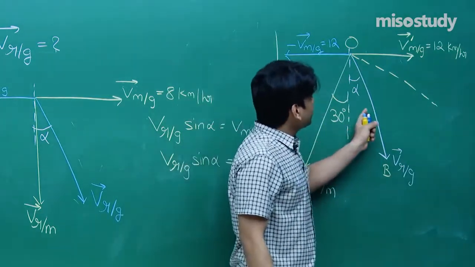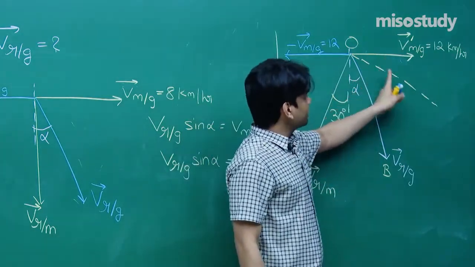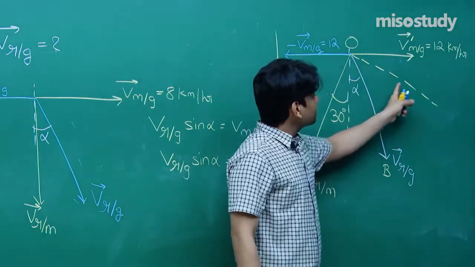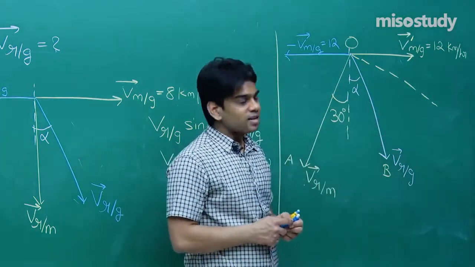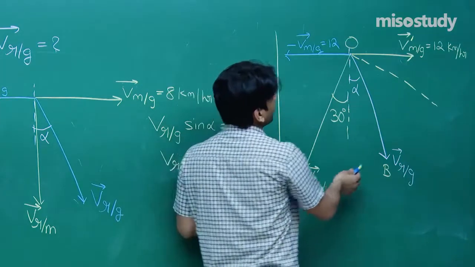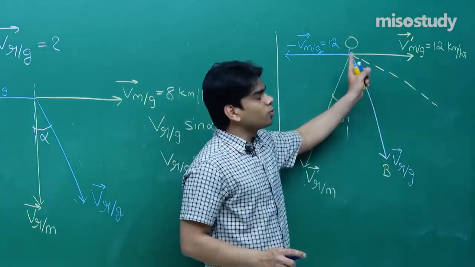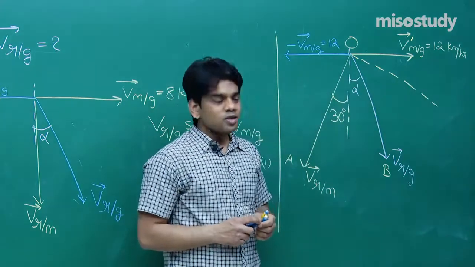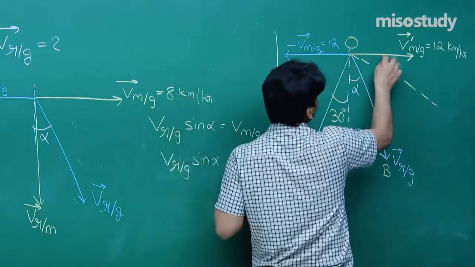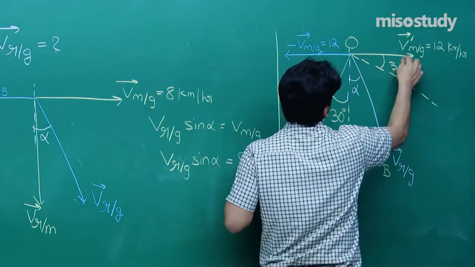So the net component of this along this and this along this, try to understand, the net horizontal component should be also equal to the net horizontal component due to the rest vector. So I'm going to show you here this line, it's making an angle of 30 degree.